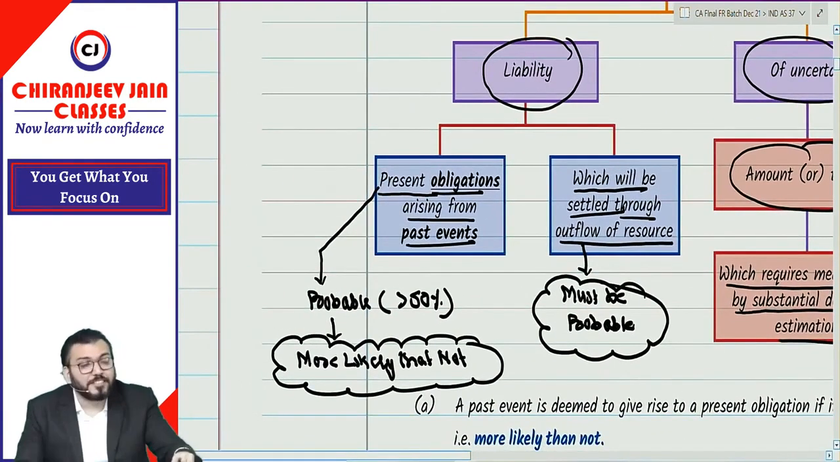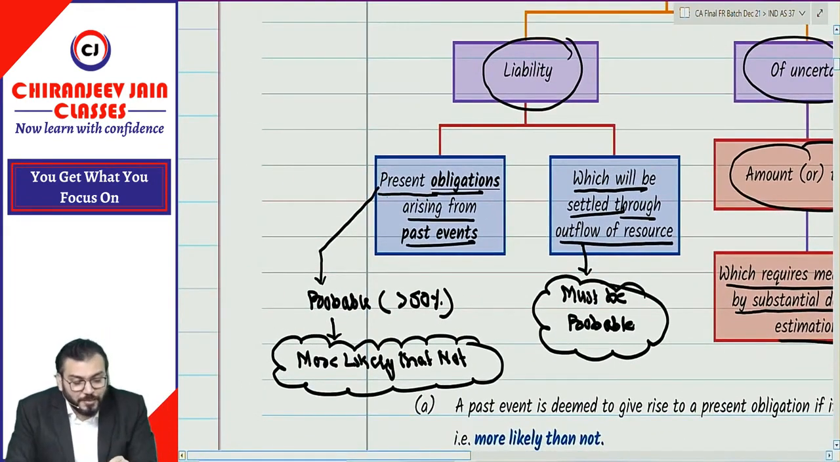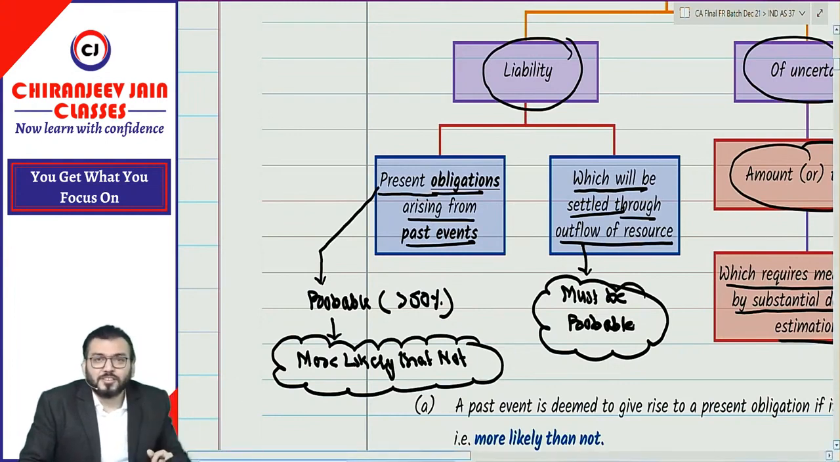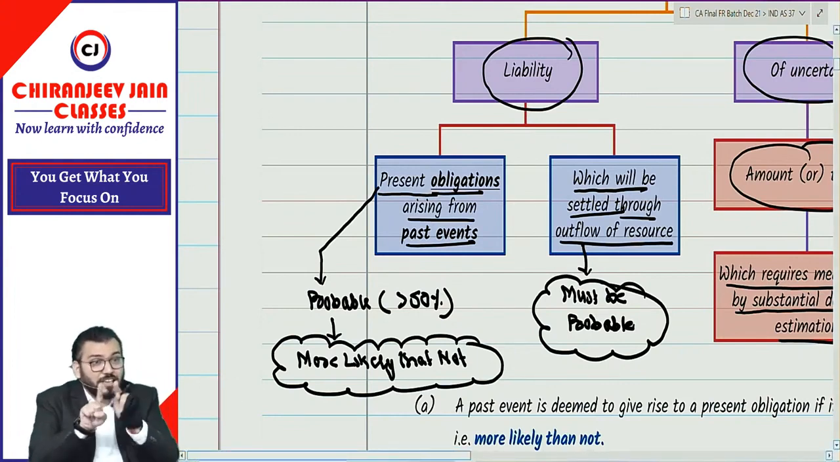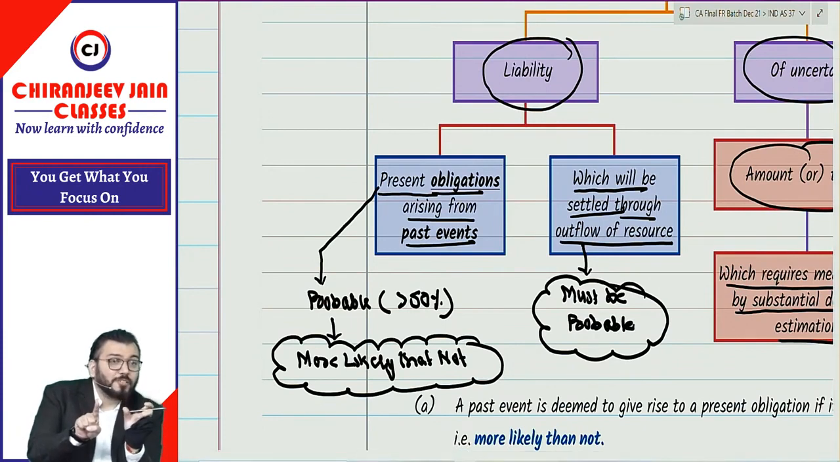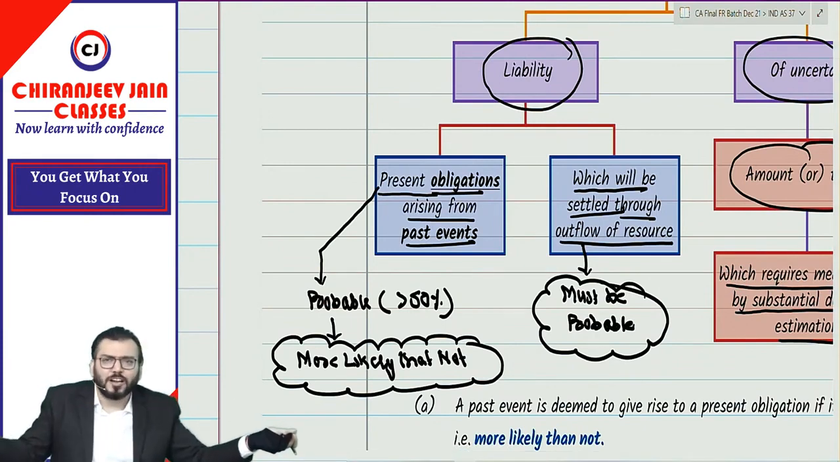When I am saying present obligation, just try to understand whatever I am saying. Present obligation means probable, and probable means chances are more than 50%. Can I say it will include 100% also? When I am saying chances are more than 50%, it will also include certainty. Because for liability they have used the words present obligation, and present obligation means probable, more than 50%, so it will also include 100%.